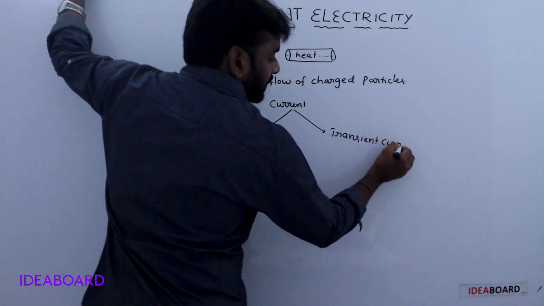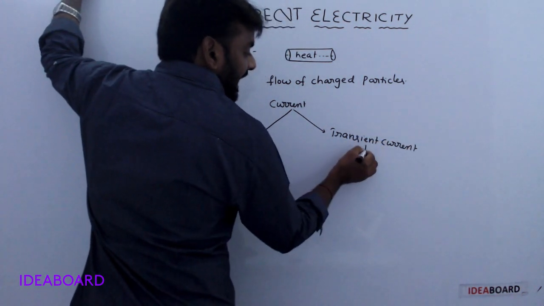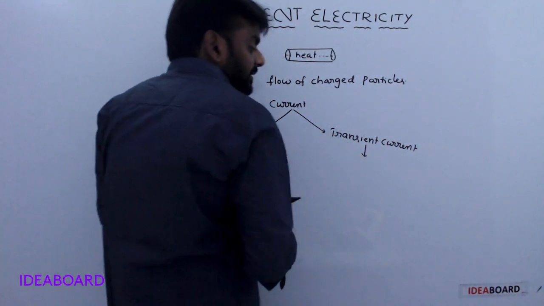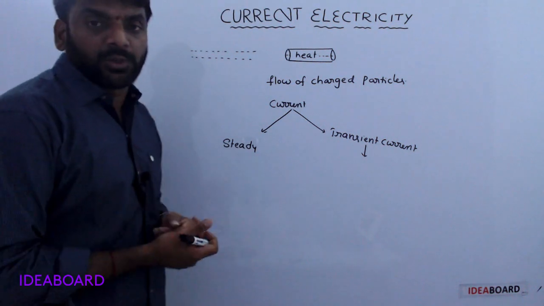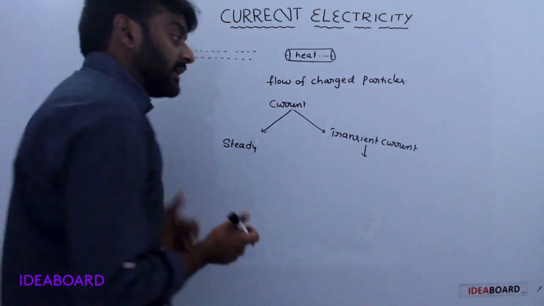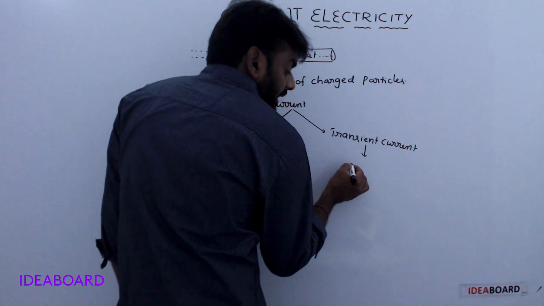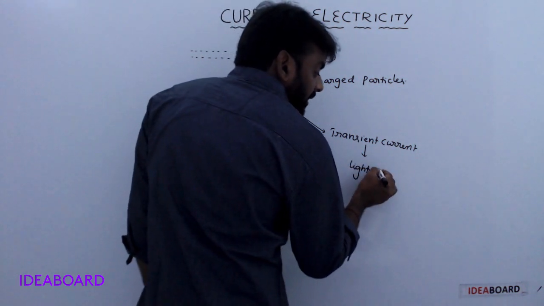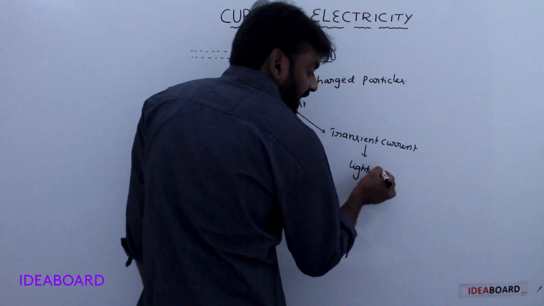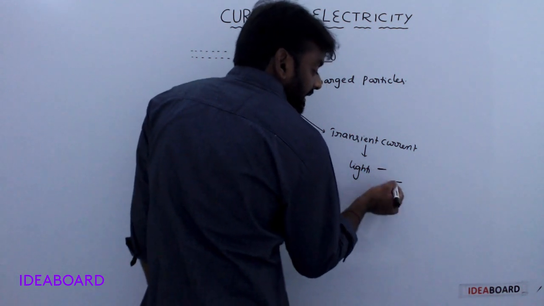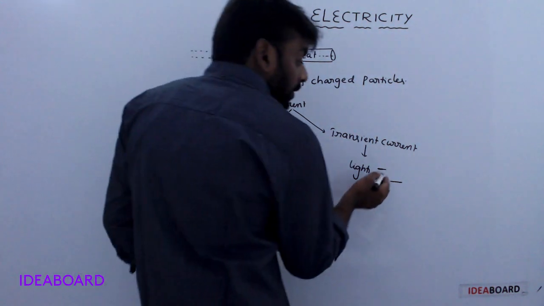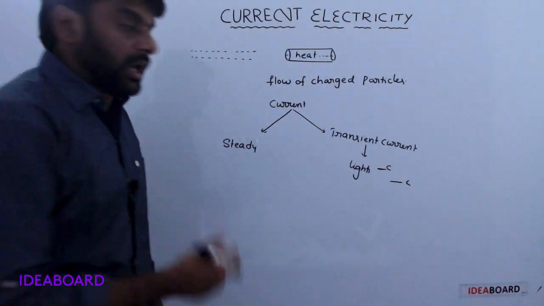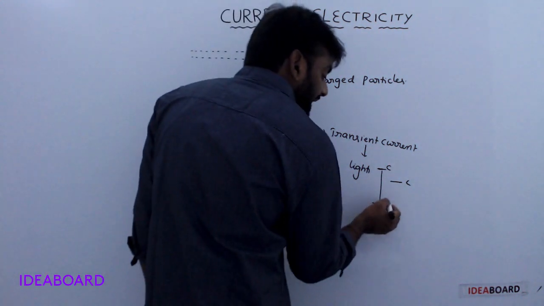Transient current means it develops within a fraction of time only. For example, in the formation of lightning, charge flows from cloud to cloud, or cloud to earth.